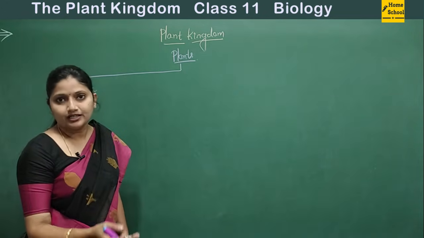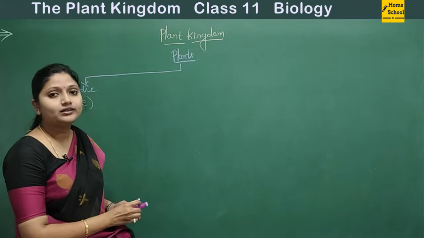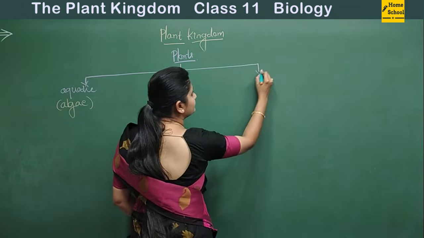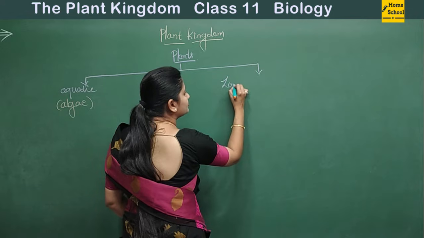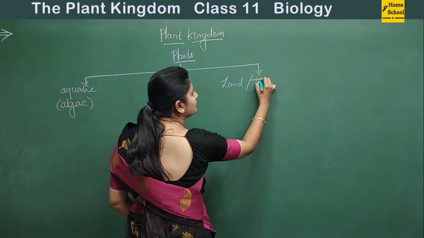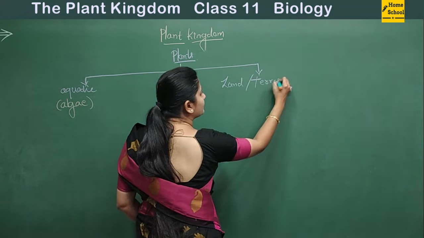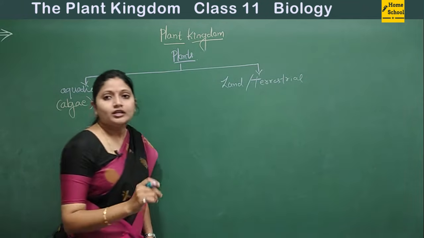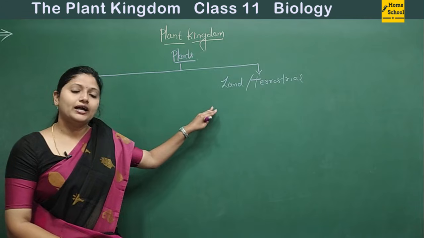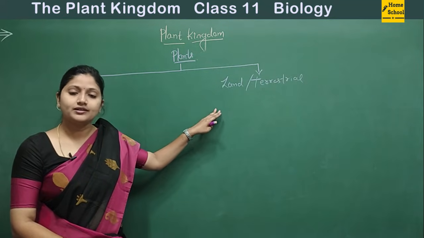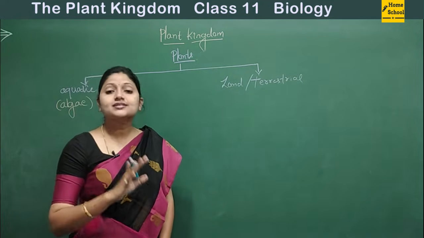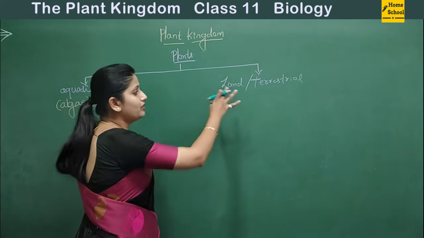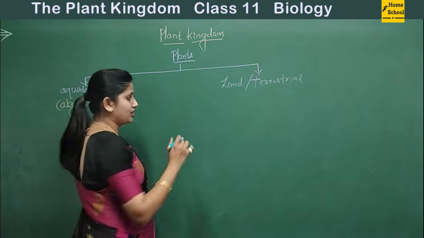On the other side, we will take up the land or terrestrial plants. Fine. So, in the land or terrestrial plants, based on the presence or absence of the vascular tissues, we will go for the further differentiation.